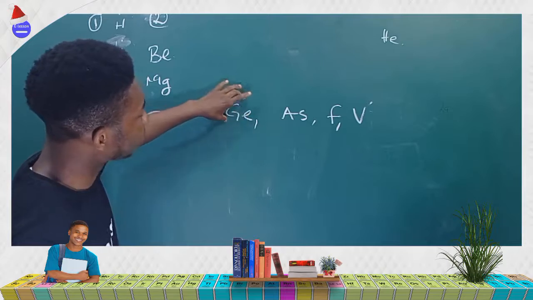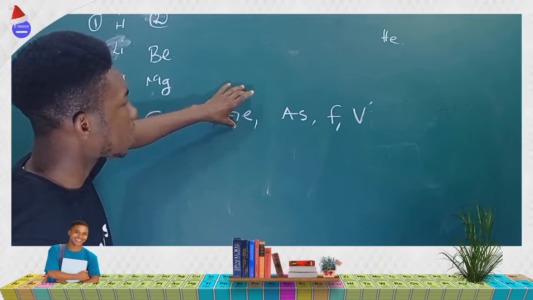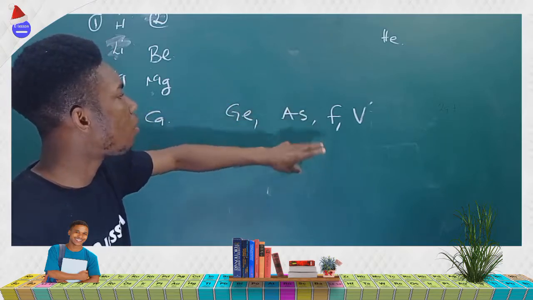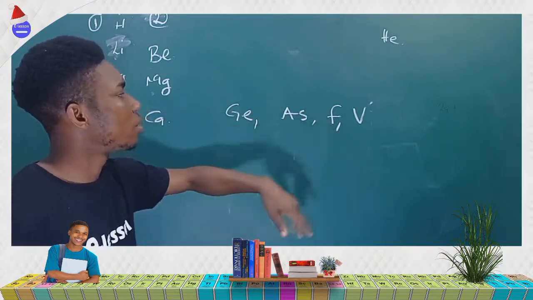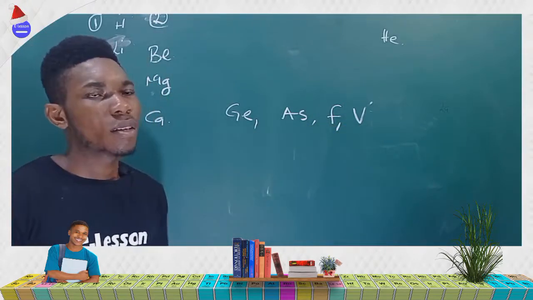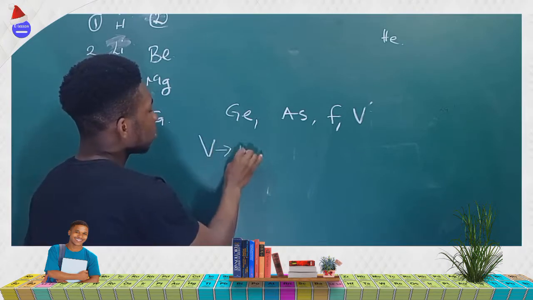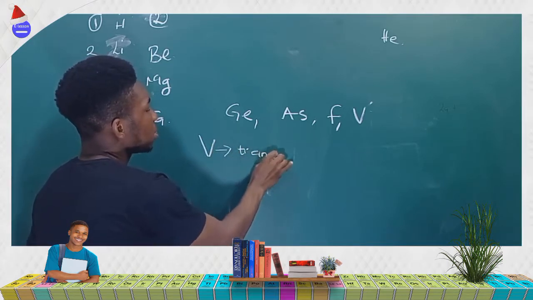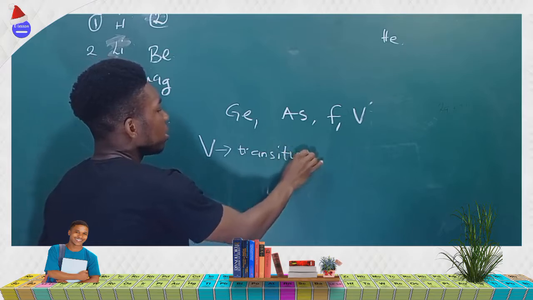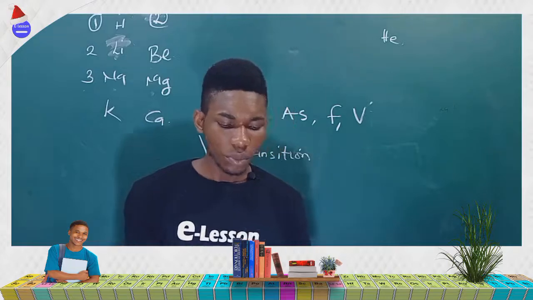Now, germanium is considered as what? As a metalloid. Arsenic, non-metal. Fluorine, non-metal. Vanadium is a transition metal. So you don't even need to solve. Just know that vanadium is a transition metal and hence is a metal. Are we getting this? It's considered as a metal. That is the correct answer to that question.